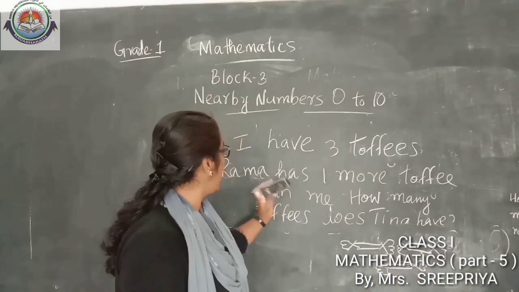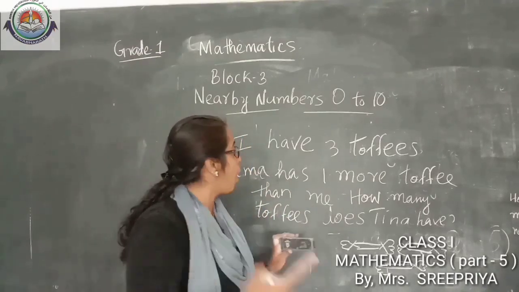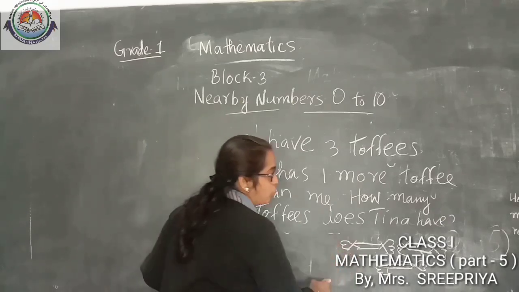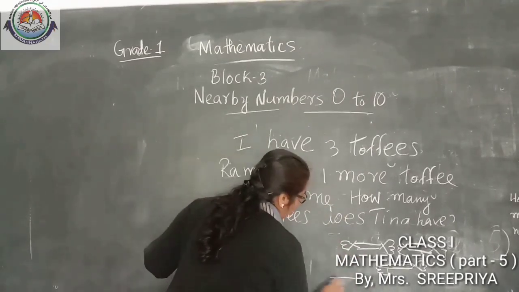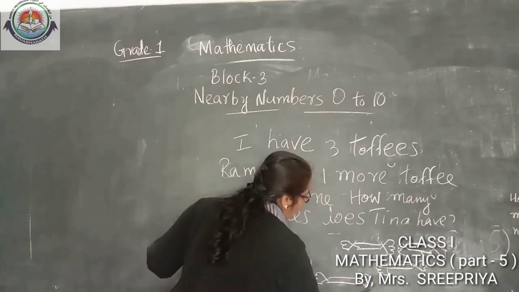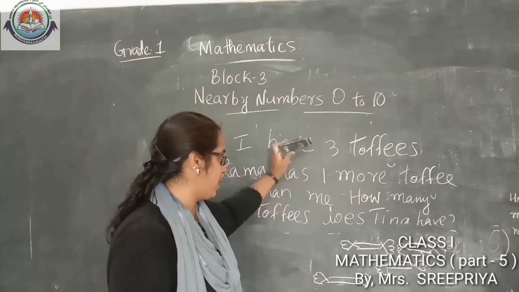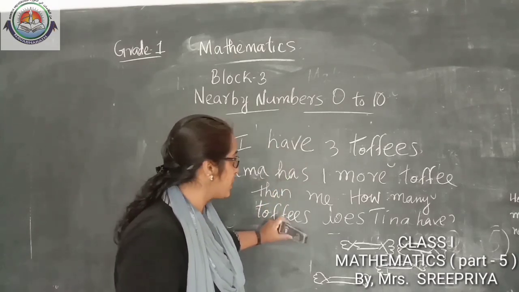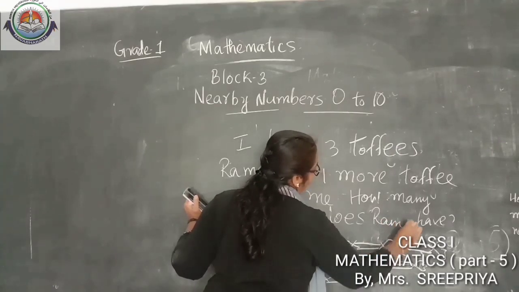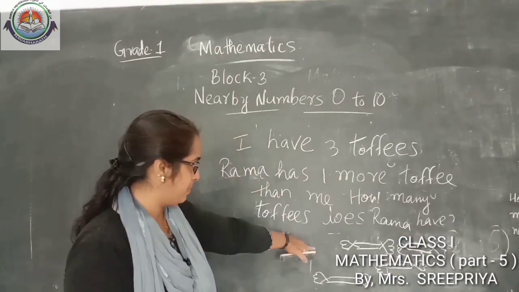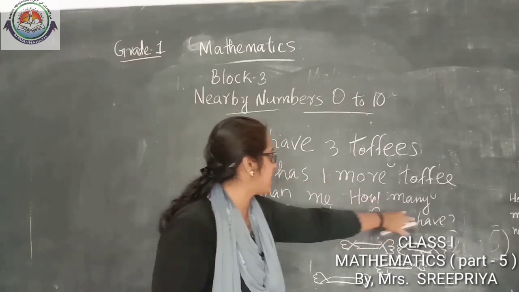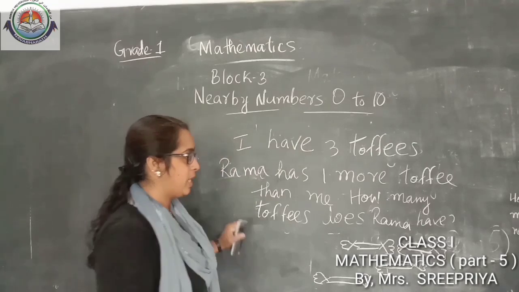What about Rama? Rama has 1 more toffee than me. Rama has 1 more, so we need to draw 1 more. So how many toffees with Rama? How many will be there with Rama? Rama has 1 more toffee than me. How many toffees does Rama have?